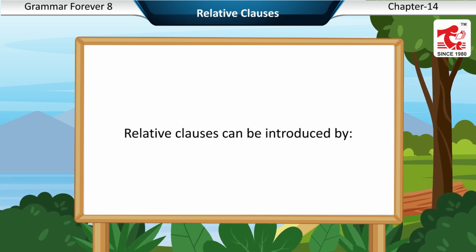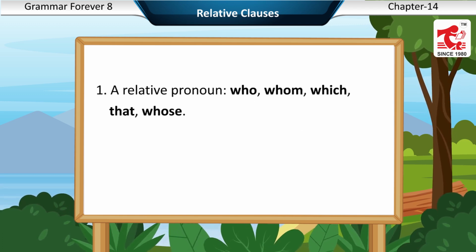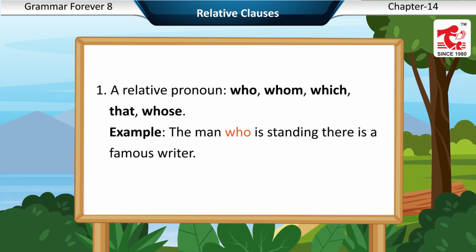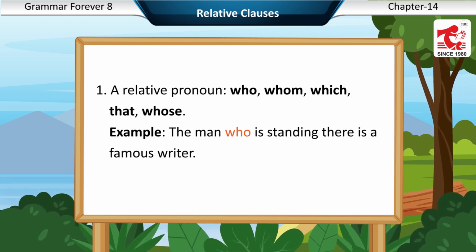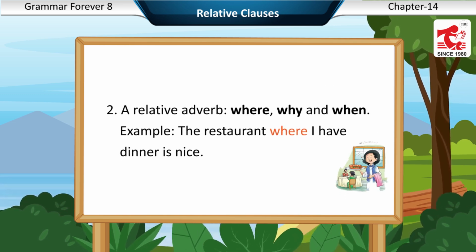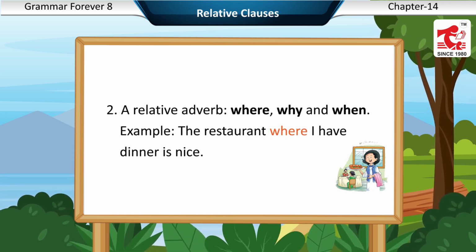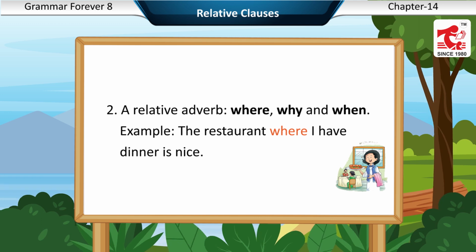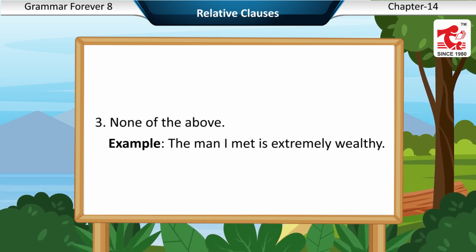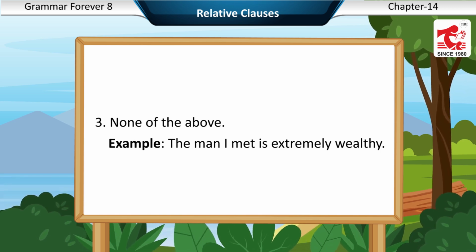Relative clauses can be introduced by: first, a relative pronoun: who, whom, which, that, whose. Example: the man who is standing there is a famous writer. Second, a relative adverb: where, why, and when. Example: the restaurant where I have dinner is nice. Third, none of the above. Example: the man I met is extremely wealthy.